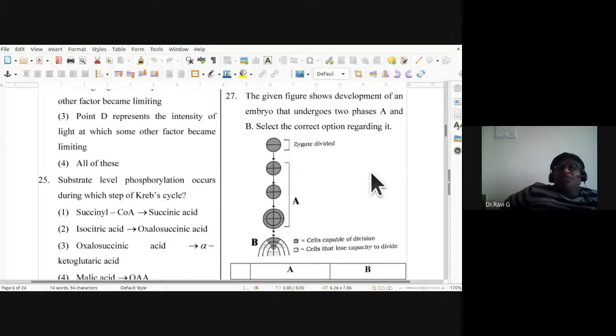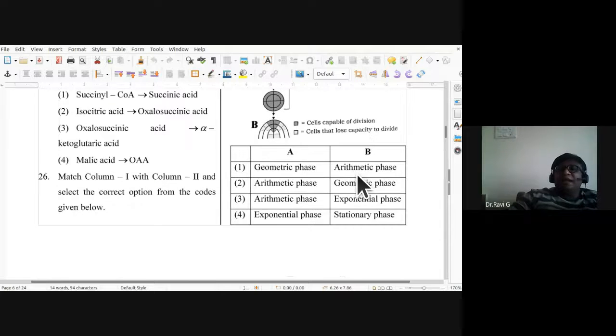So the given figure shows development of an embryo that undergoes two phases, A and B. Select the correct option regarding it. Okay. So zygote is divided. Here it is not divided. So B is there. So the cells are capable of division. The dark colored cells are capable of division. Cells that are not capable of dividing are shown in the white color. Okay, so the embryo that develops undergoes two phases, A and B. Select the correct option regarding this.